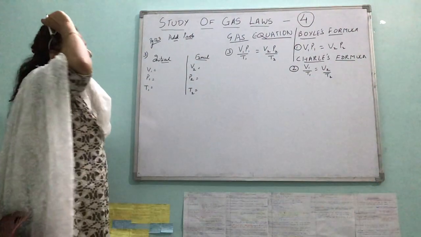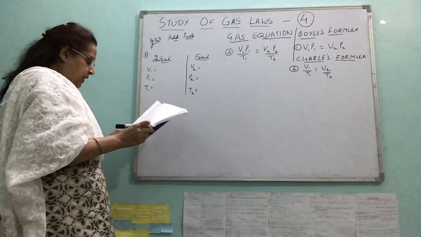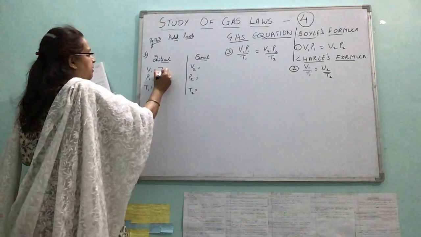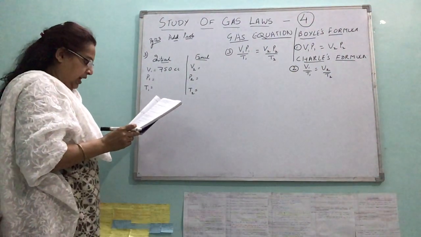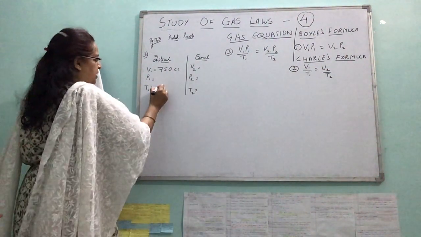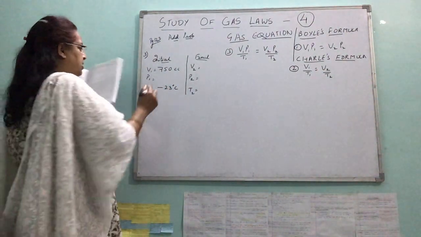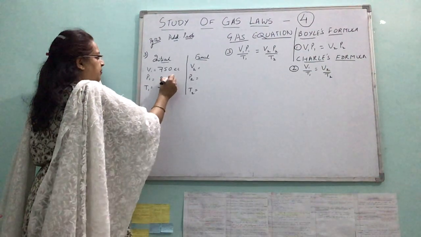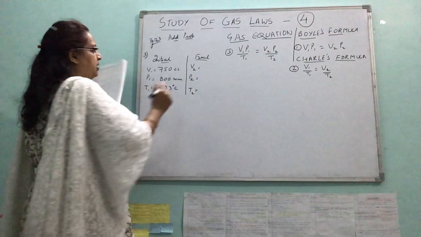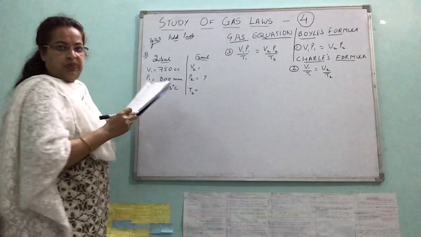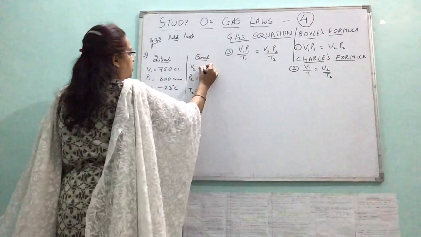Now I'll put the values. You have to be careful when you put the values. A fixed mass of a gas has a volume of 750 cc at minus 23 degrees centigrade temperature, and pressure 800 millimeter of mercury, so I am writing. Calculate the pressure, that means this is not given, so put a question mark in it. Calculate the pressure for which its volume will be 720 cc.